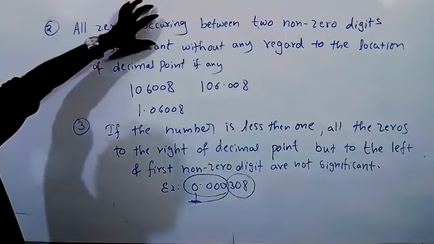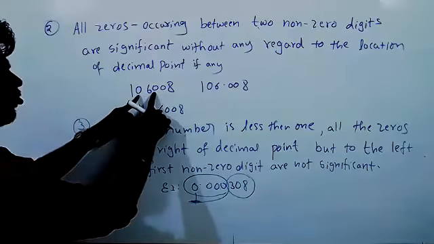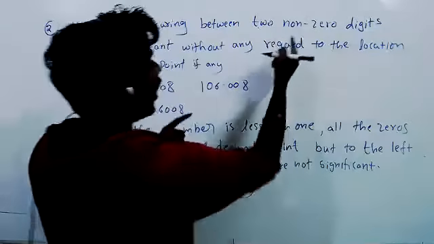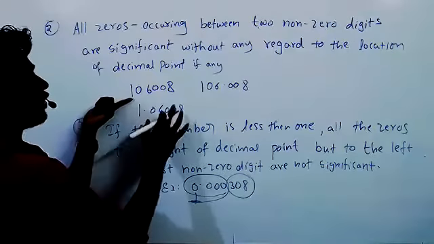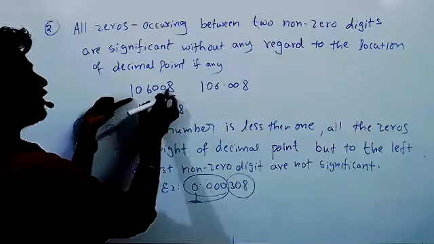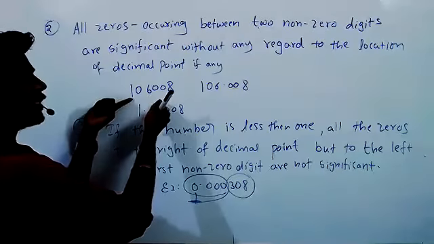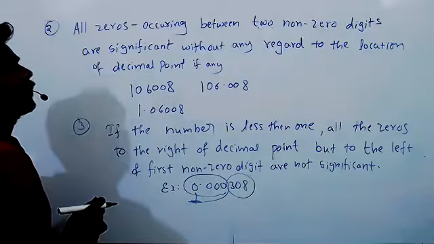All zeros occurring. So zeros occurring between what? Between non-zeros. Non-zero means 1, it is not 0; 8, it is not 0. Between these two, so many zeros are occurring, but these are significant only. If it occurs, also significant only. Did you understand that one?